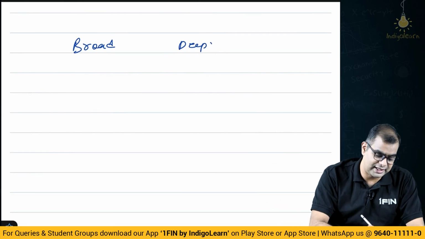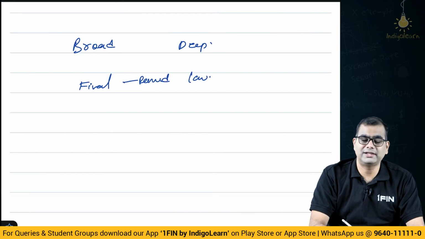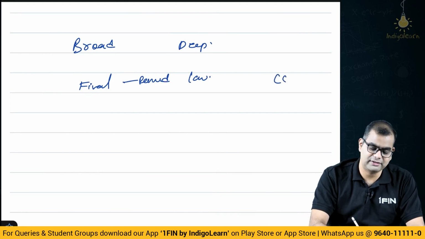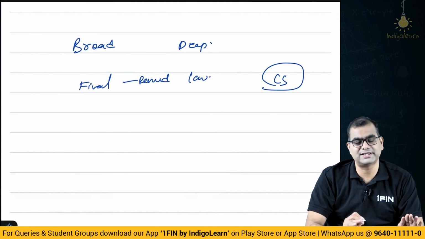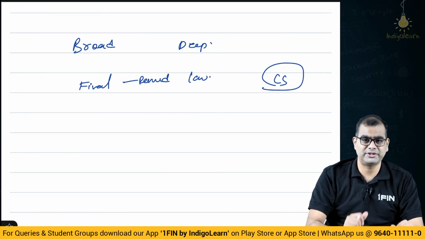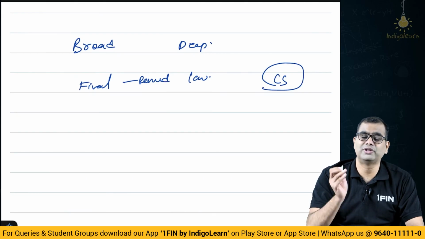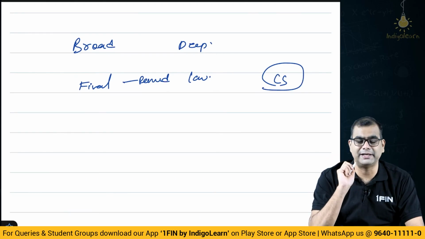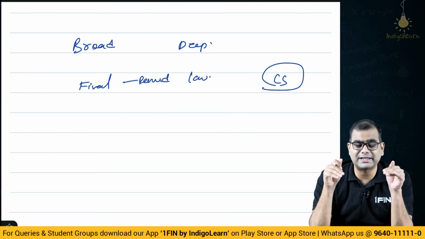So, what have they done? In final, they have removed law. Why? Because there is somebody called company secretary, you let them handle law. We will teach law at inter level, that is sufficient. While I slightly disagree with the logic, I think the logic has some rationale. They have reduced the subjects from 8 to 6 by removing law. And then they have also removed that elective subject. They have removed SCMPE.